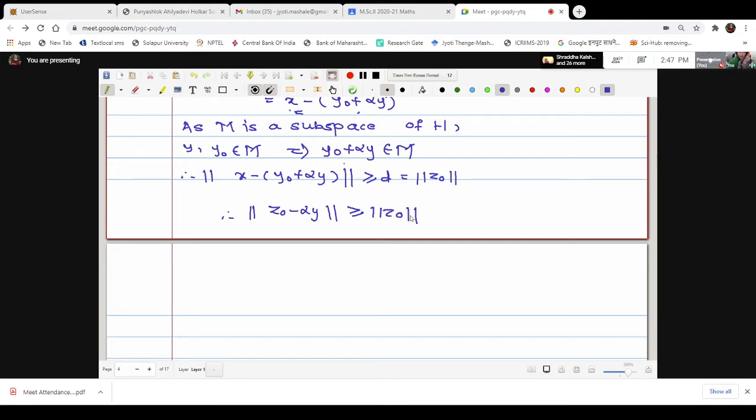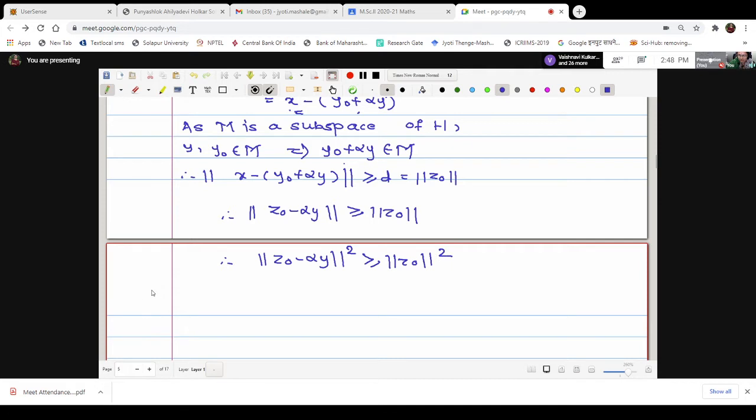Now, in order to find the relation in terms of inner product, we have to use the relation between norm and inner product. And what is the relation we know? Norm square of x is inner product of x with x. Therefore, in order to establish this in terms of inner product, we will take square on both the sides. Squaring on both the sides, we will get norm of z0 minus alpha y square is greater or equal to norm of z0 square.